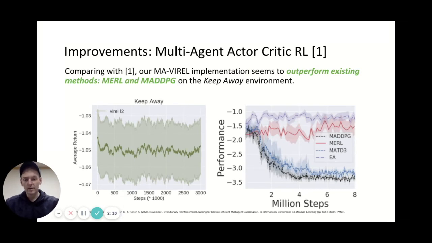So comparing with one, our MA VIRL implementation seems to outperform existing methods, namely MERL and MA-DDPG, on the keep away environment. We can see that MERL and MA-DDPG maintain close to random, and our MA VIRL is slightly better than random, while the evolutionary algorithms actually have a decrease from random performance.